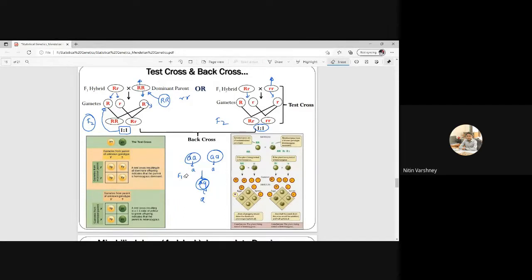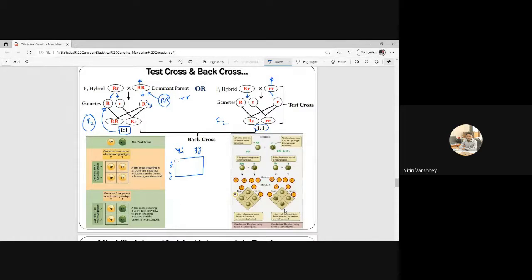Yes. Okay. So, sir, just now we will see one application of this test cross. Suppose this I'm writing here. Suppose this is unknown, capital Y, and this is unknown, and small y is there, and I am crossing it with a recessive. It means this is an example of test cross.